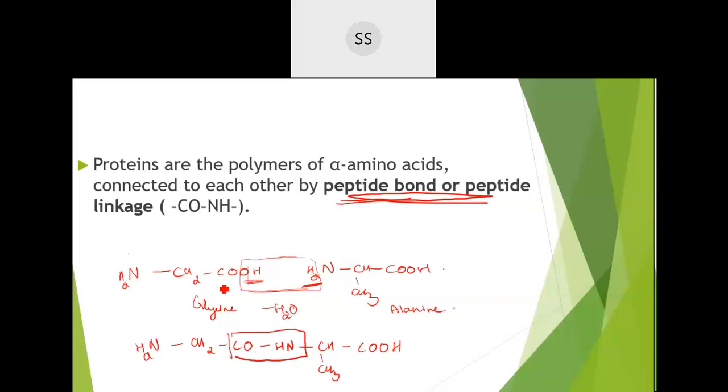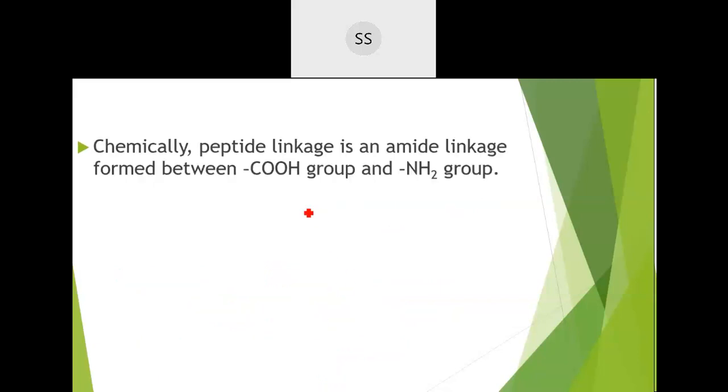So when two amino acids come together, there is condensation taking place. Condensation is where simple molecules get eliminated during the reaction. So that water molecule was getting eliminated. The simple molecule possible for us to eliminate when OH and H is there is only water. So they lose one water molecule and they give rise to this linkage which is called as peptide linkage, or the bond is called as peptide bond, and CONH group is also called as amide group. So it can also be named as amide linkage.